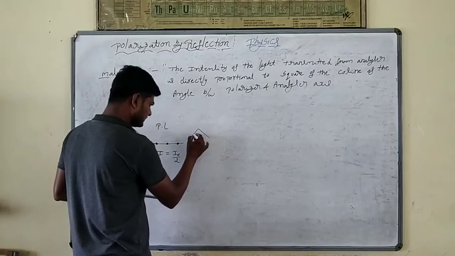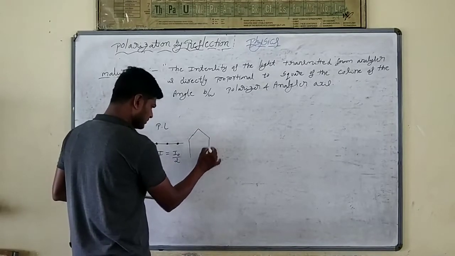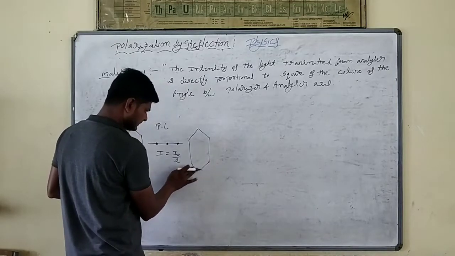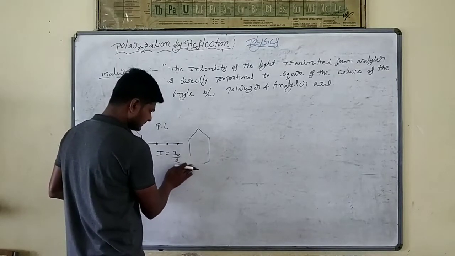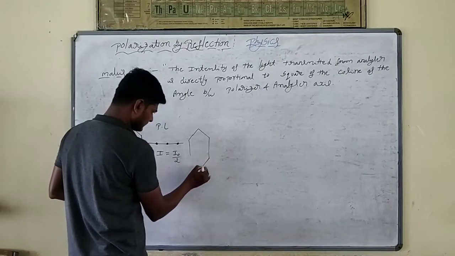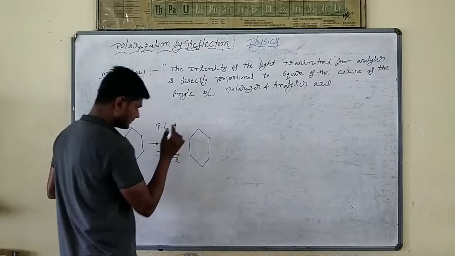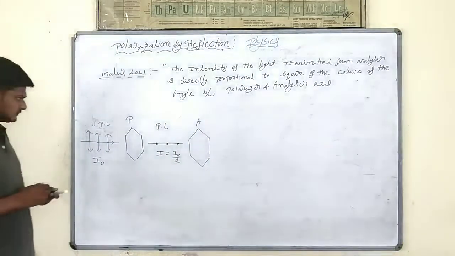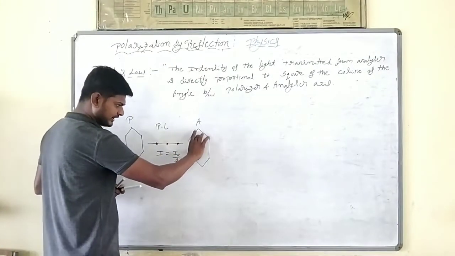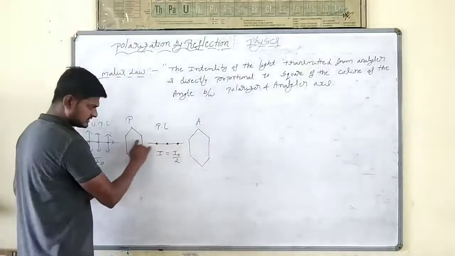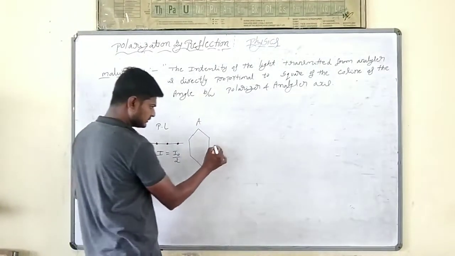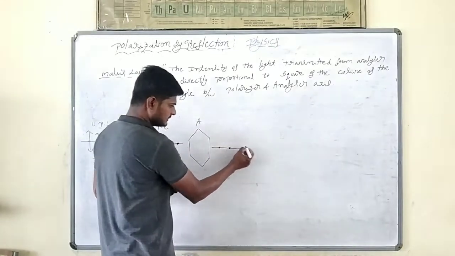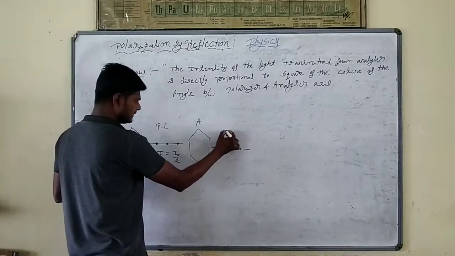Now again, I am going to take one more polarizer. That one we can say is the analyzer. This is the polarizer. When I place them like this, both will be parallel. Here also we will get the same light only, the intensity will be I only.